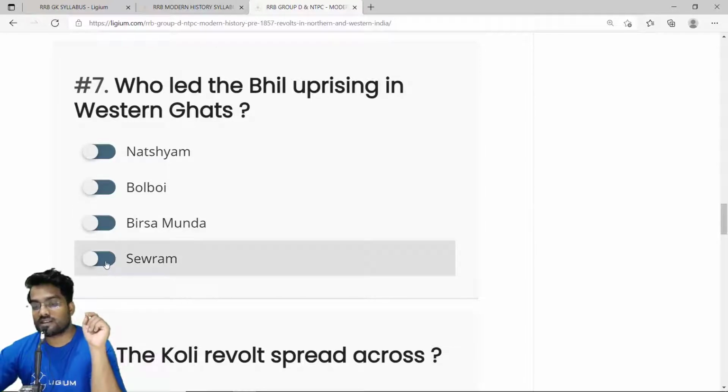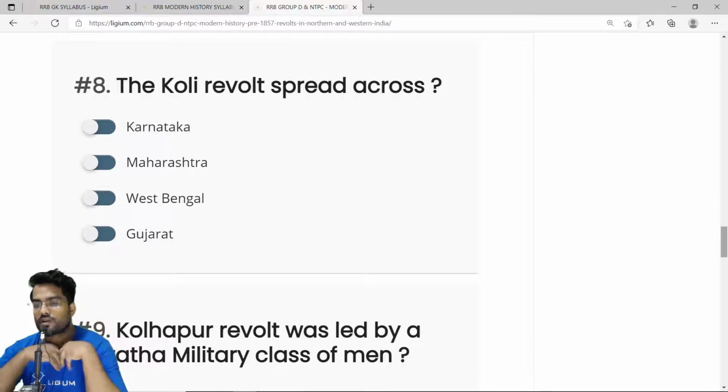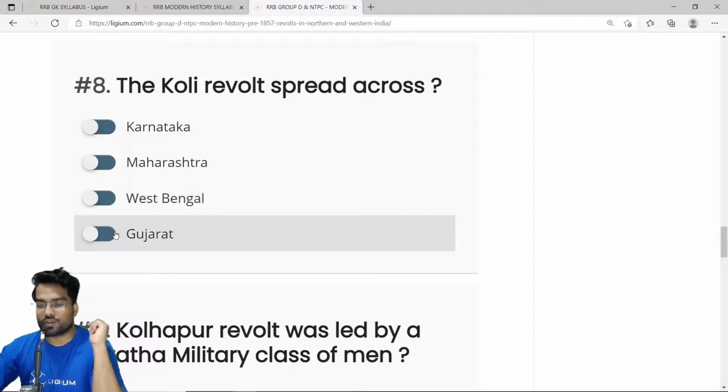So the correct answer is Save Ram. Okay, then we have the eighth question. The Koli revolt spread across. The Koli revolt is also one of the important revolts, a major revolt in Gujarat, before the 1857 revolt. So the correct answer is option D, Gujarat.